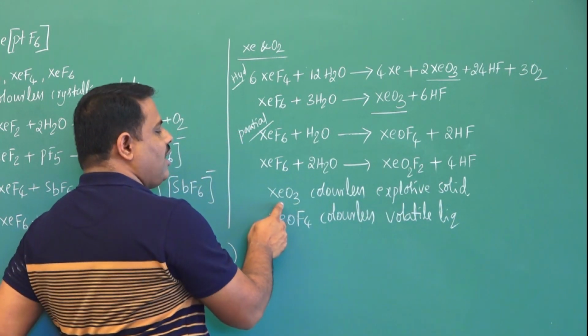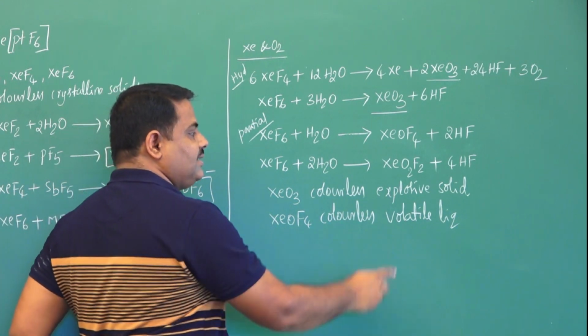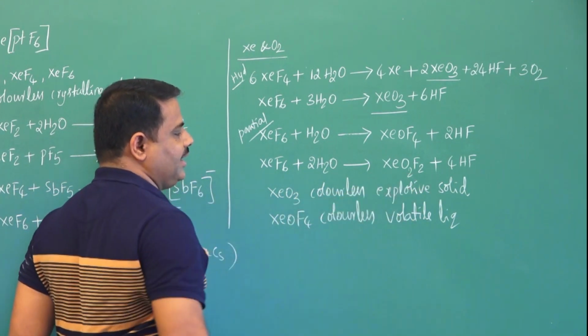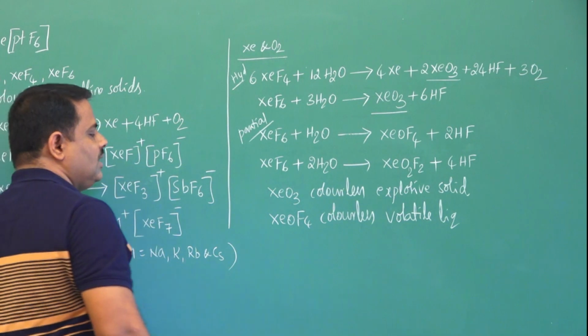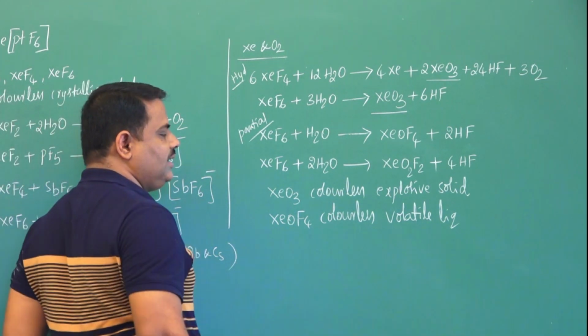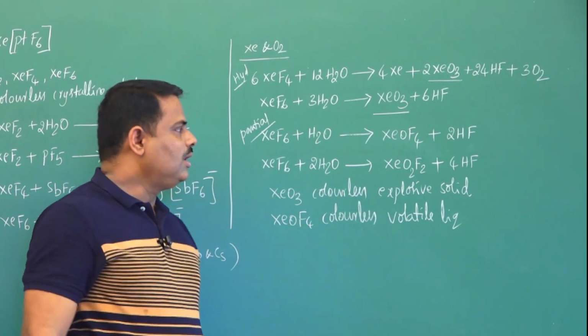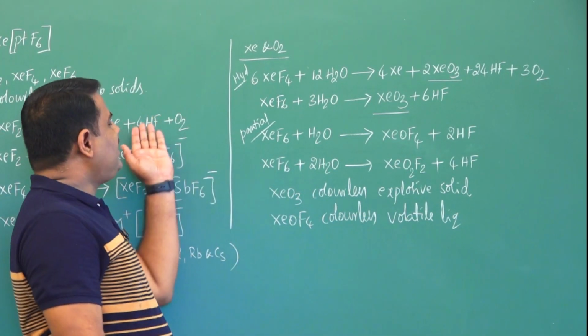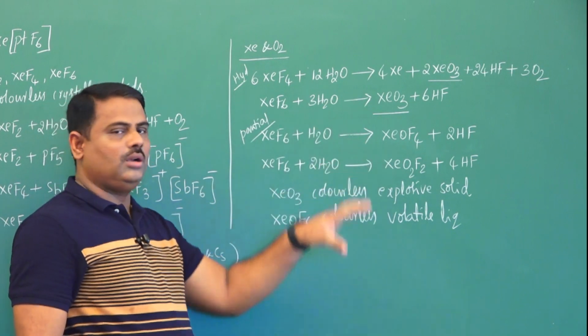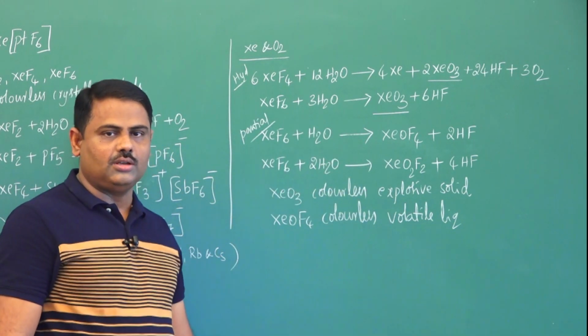Here xenon trioxide is a colorless explosive solid. XeOF4 is a colorless volatile liquid. By knowing all these fluorides and oxides of xenon, we can draw their structures also.